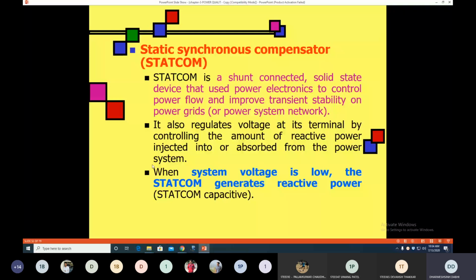When voltage is low, meaning under voltage or voltage sag conditions, the STATCOM acts as capacitive and injects reactive power into the system. If an over voltage or voltage swell condition happens, the STATCOM acts as inductive and absorbs the excess reactive power from the system. So this is about the STATCOM.